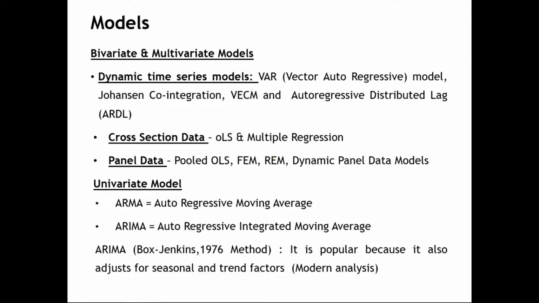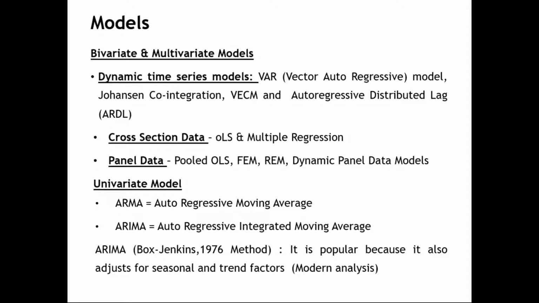This is very critical for us to understand: what kind of models will suit what kind of analysis. If you have a bivariate model, there are two variables. I'm not talking about the lagged values, or even I can take the lagged values, there is nothing wrong. If I talk about a bivariate or a multivariate model, when it comes to time series data, I believe you are all aware of the different types of data sets: time series, cross-section and panel data.